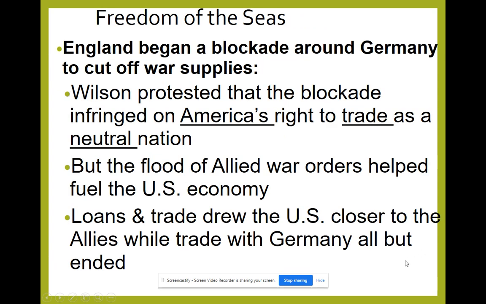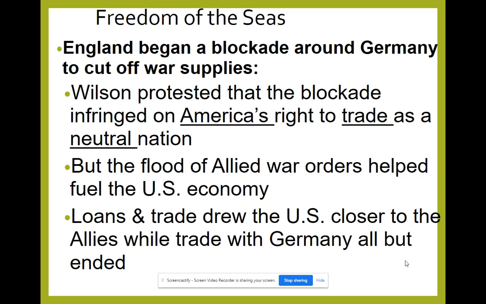Now, England and Germany. England is going to put a blockade around Germany to cut off war supplies so that they cannot get the supplies that they need. Wilson is going to protest that this blockade infringes upon America's right to trade as a neutral nation. We are neutral. We should be able to trade with whoever, with Britain, with Germany, with whoever. So he protests against England putting a blockade around Germany.